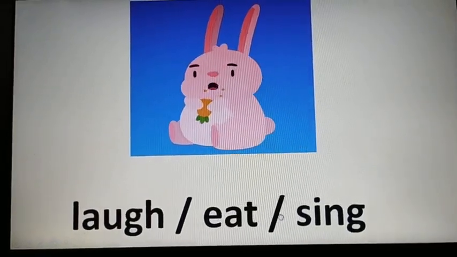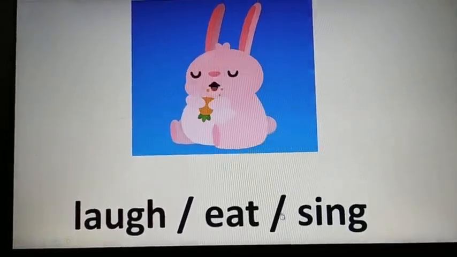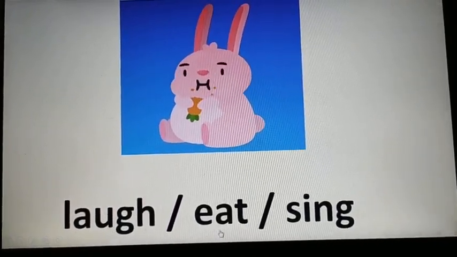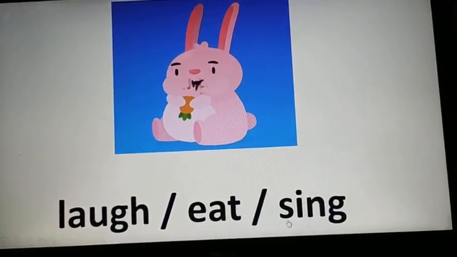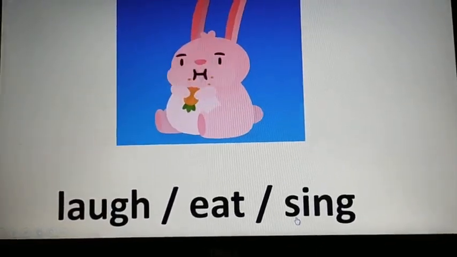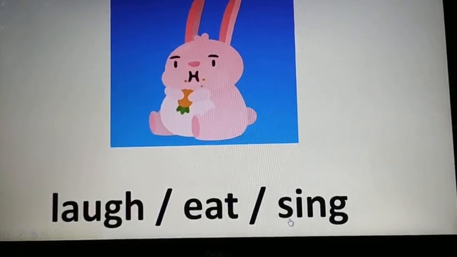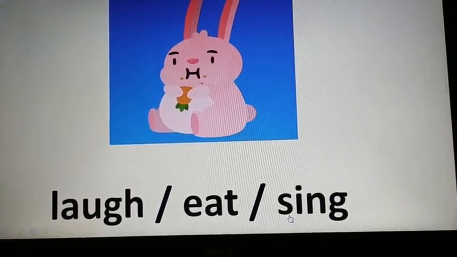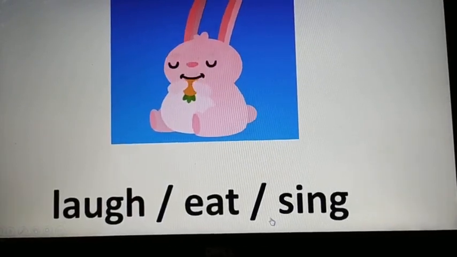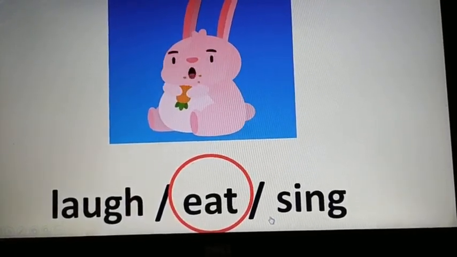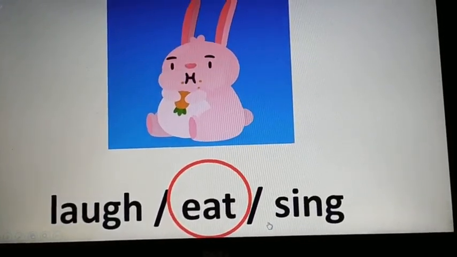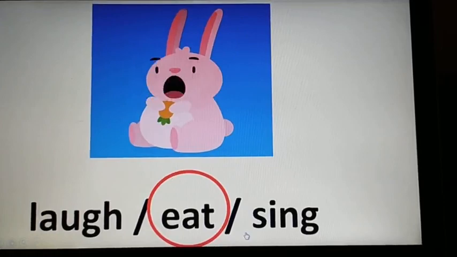Now, what is the bunny doing? Here the three words are laugh, eat and sing. So, which one is the right answer? You can again place your hand on the screen and circle around that word. So, what's the right answer? Let's see. What is circled here? Eat. So, the action word is eat. Let us move on to the next slide.